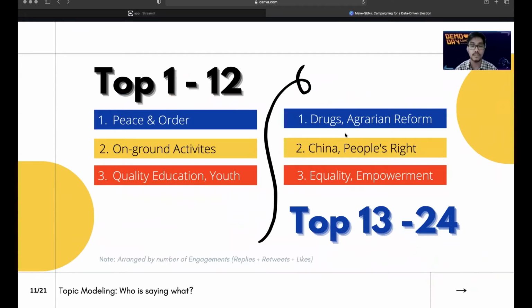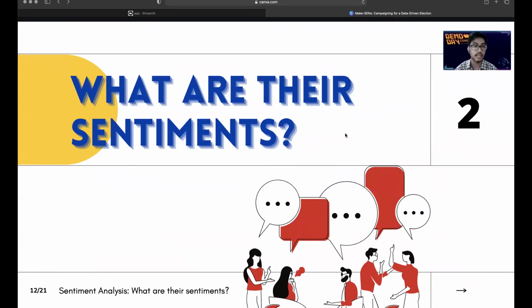Looking at the top 12 candidates, their most engaged topics or tweets is about peace and order, followed by tweets about their on-ground campaign rallies and education and the youth. This is different, however, with the top 13 to 24. The top most engaged tweets is about drugs and agrarian reform, followed by China, people's right, and finally equality and empowerment. To answer the second question for the sentiment analysis, here's Hurley again.